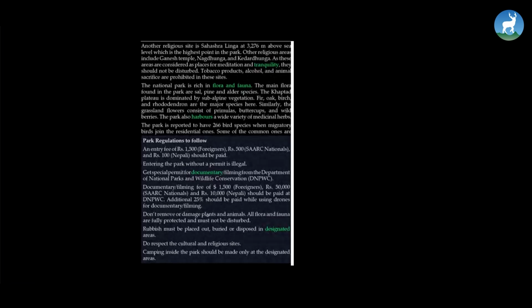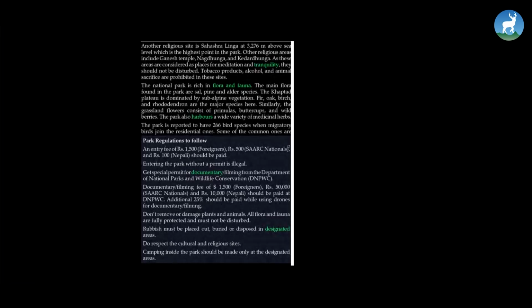Don't remove or damage plants and animals. All flora and fauna are fully protected and must not be disturbed. Rubbish must be placed out, buried or disposed in designated areas. Do respect the cultural and religious sites. Camping inside the park should be made only at the designated areas.